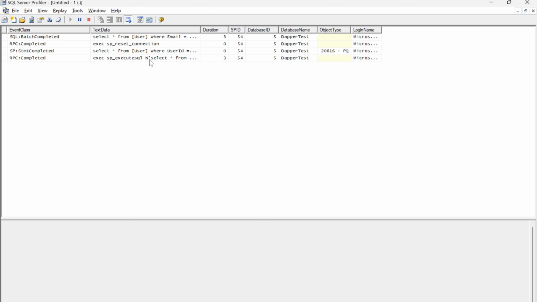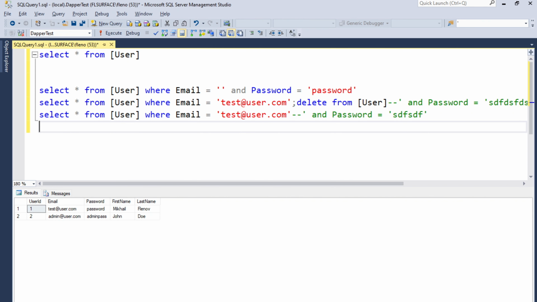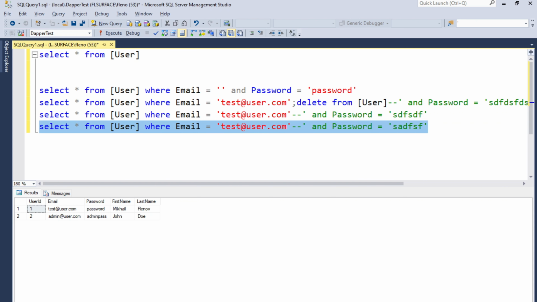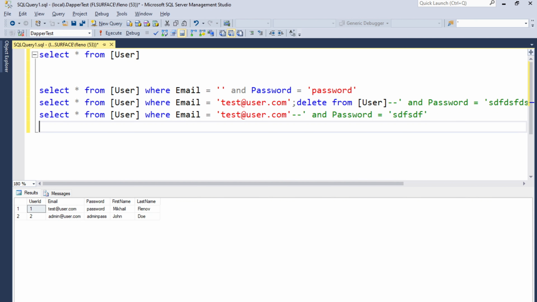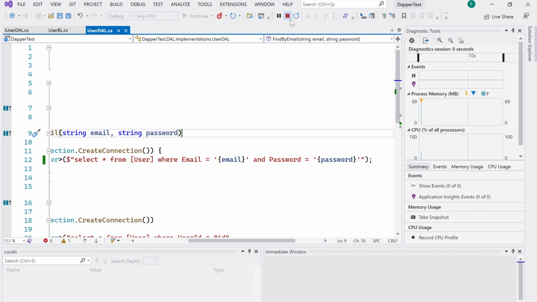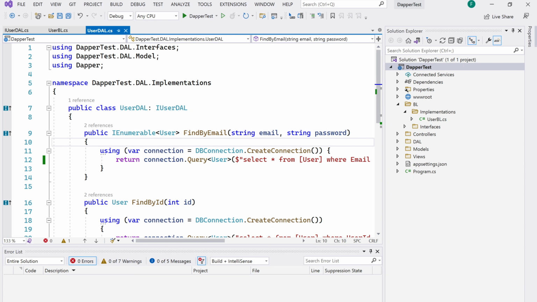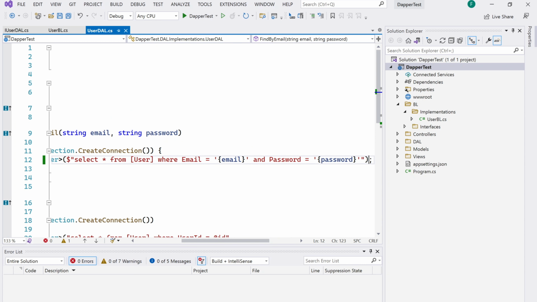Houston, we still have a problem. We still have exactly the same problem. String format, string interpolation, they are not secure. So how should we protect? First, as I mentioned, we should use parameters. Always use parameters.